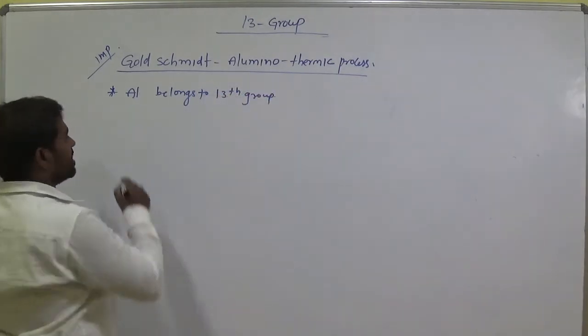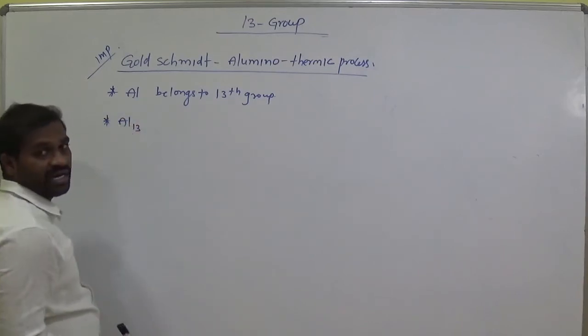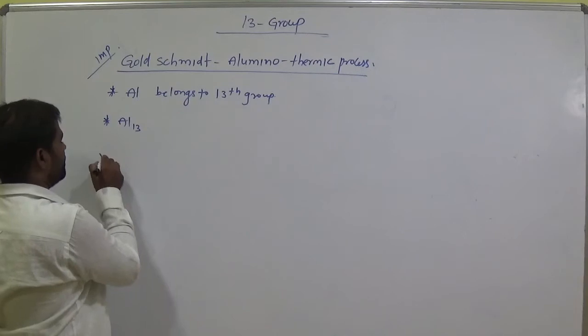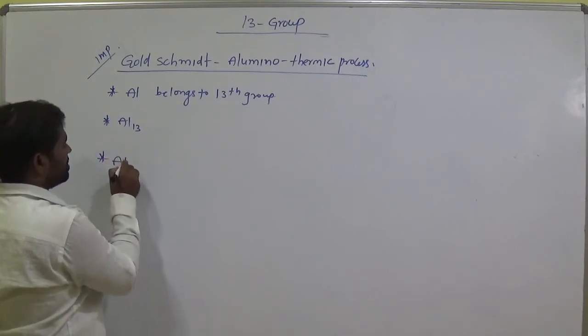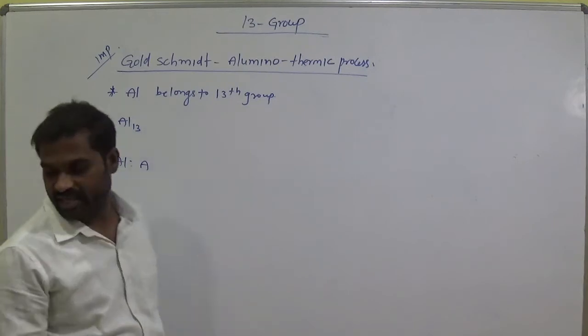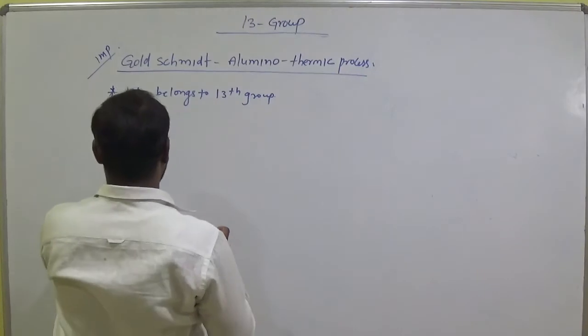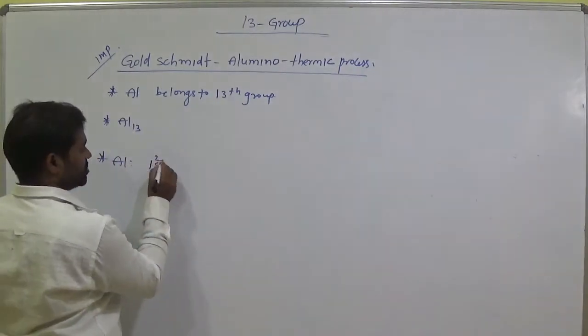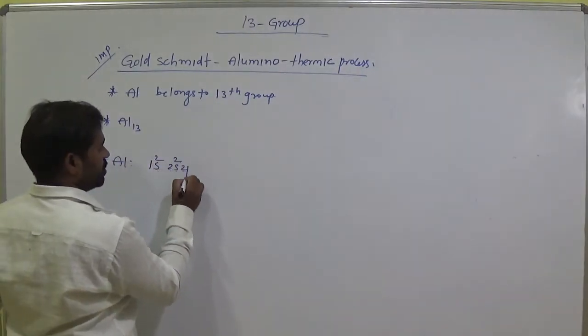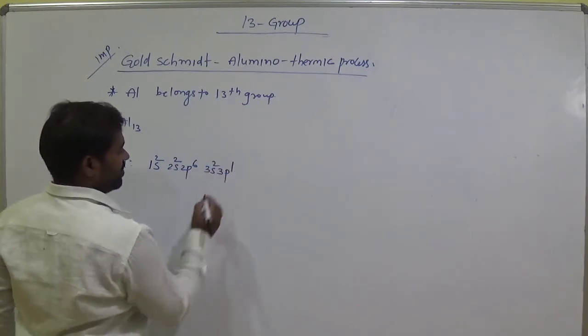Its atomic number is 13, and its electronic configuration is 1s2, 2s2, 2p6, 3s2, 3p1.